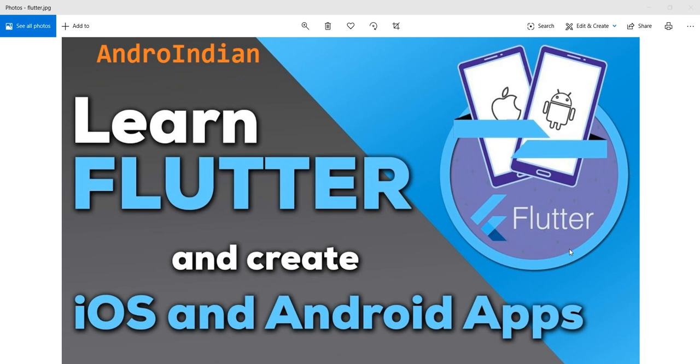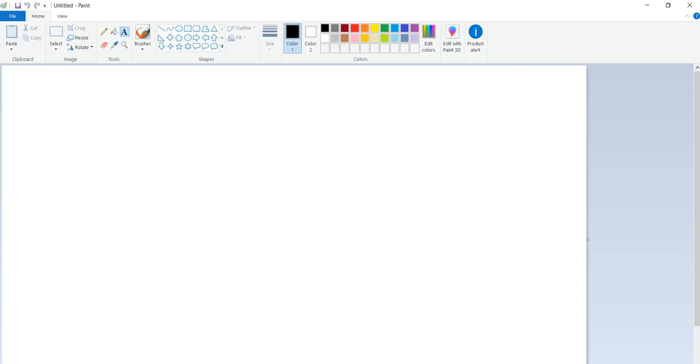Here now we concentrate on our next series, that is Flutter. This Flutter is very important nowadays because using this we can build two applications. One is Android, the other one is iOS. Flutter is built with a beautiful UI for Android and iOS with a single code base.